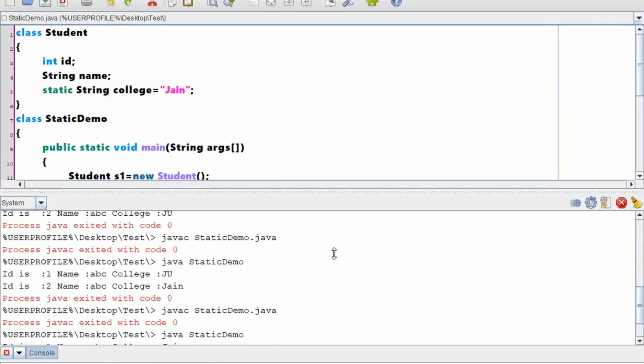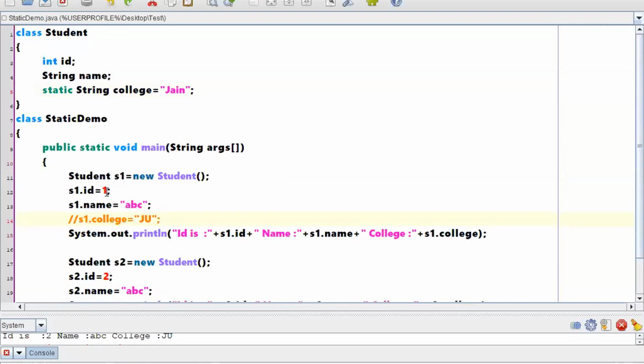In the middle, that means first this particular set of instructions will be called. In the middle, if I am changing any value, I told you already, that means there will be only one copy. Now what is this S1 doing? This S1 is doing a change with respect to value. What it is changing? It is replacing chain with JU. That means once you replace, you have only one copy.